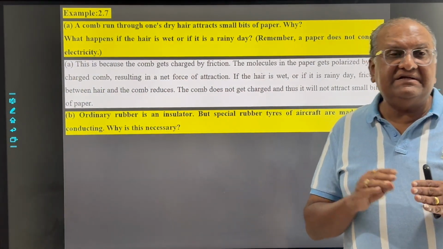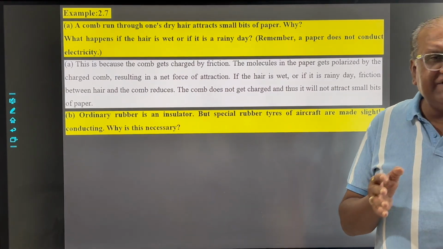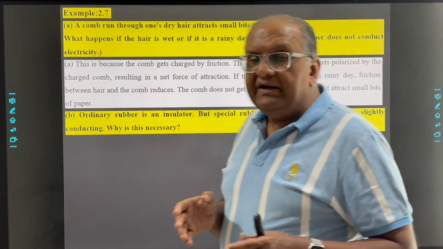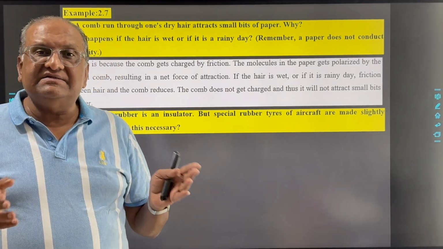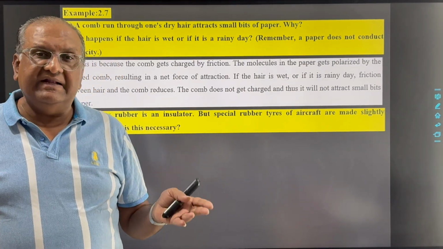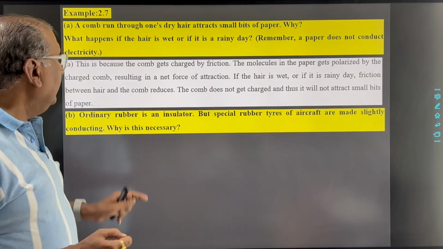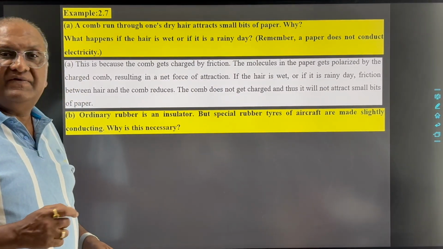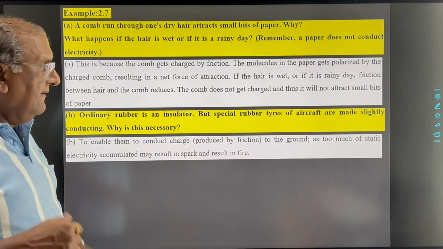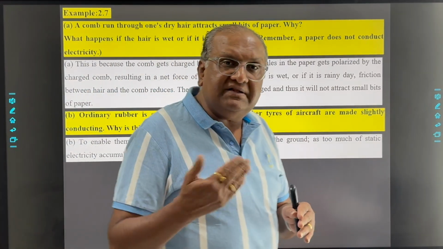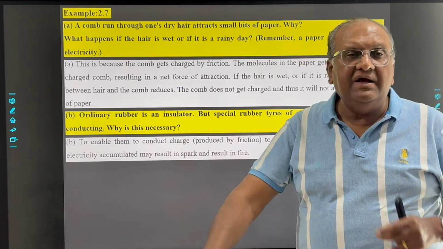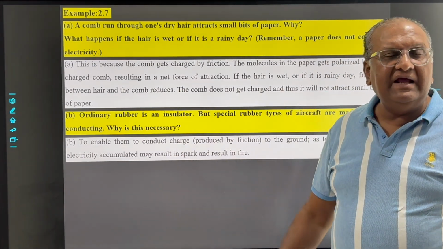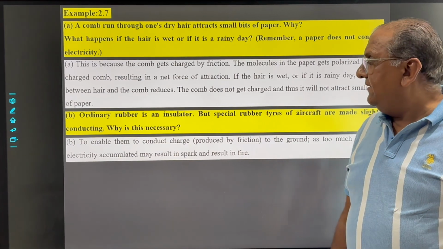If excess charge is deposited on the tires, then it will leak and there are chances of fire, or we can say accident. But if the tires are slightly conducting, then whatever charge is deposited on them due to friction will be earthed with the help of the tire only.